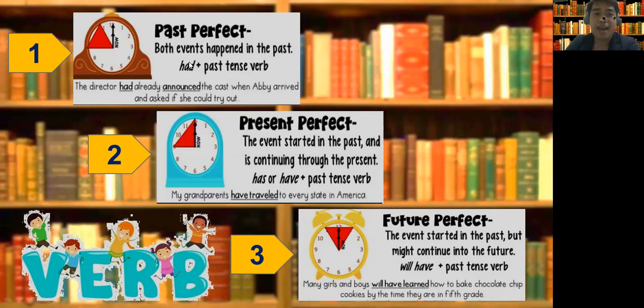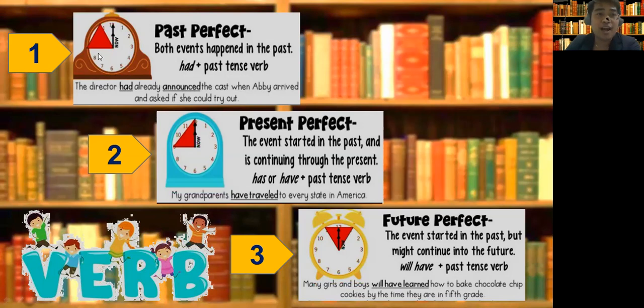Past perfect, had. Present perfect, has or have. Future perfect, have. So let's look at this example. Many girls and boys will have learned how to bake chocolate chip cookies by the time they are in the 5th grade. So you see, by the time that they are in the 5th grade, in the future, it starts from now or at this moment in time, and it may continue until the future in their 5th grade. So you use will have.